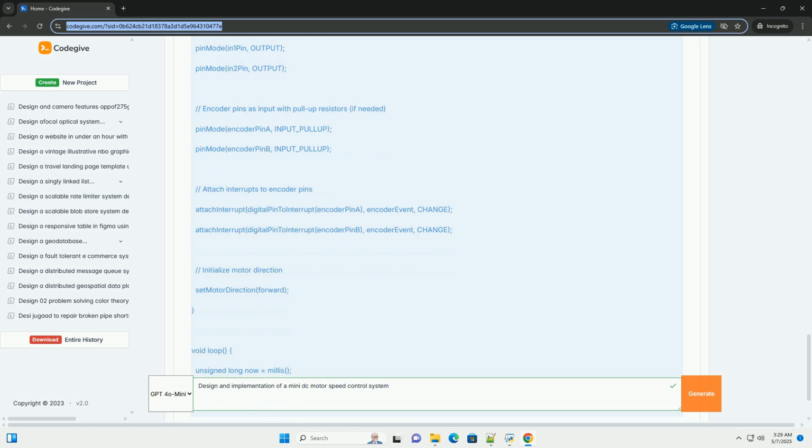2. Component selection. 1. Microcontroller. Recommendation: Arduino Uno, Arduino Nano, or similar. Reasoning: Arduino is widely used, has a large community support base, and offers ease of programming. Its built-in PWM outputs are perfect for motor control. Requirements: adequate number of GPIO pins, at least one PWM output, and sufficient processing power.